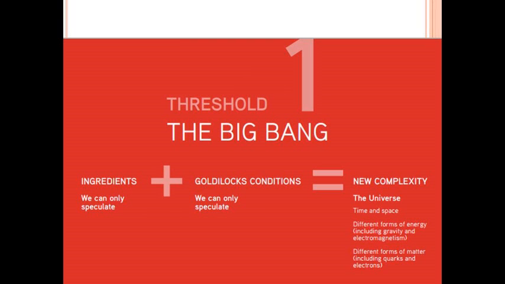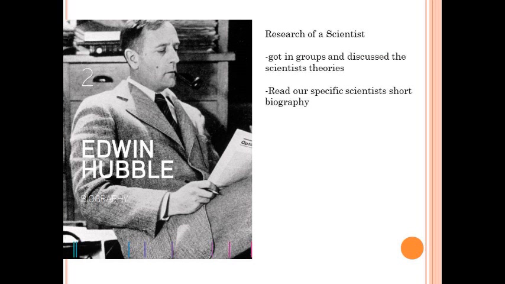After the Big Bang, it created space, which is expanding, and time, as well as matter and energy. The energy created took different forms, gravity and electromagnetism. The matter got split up into electrons and quarks. From this threshold, it amazed me how something came from nothing. We then all researched as scientists, and I researched Edwin Hubble, and his theory and views on the universe.